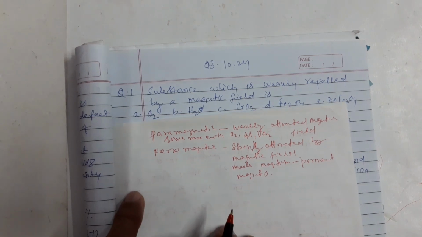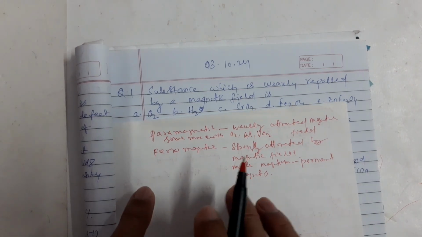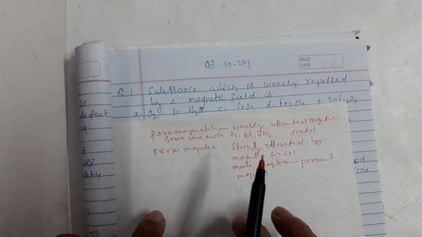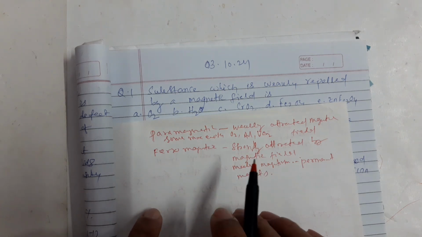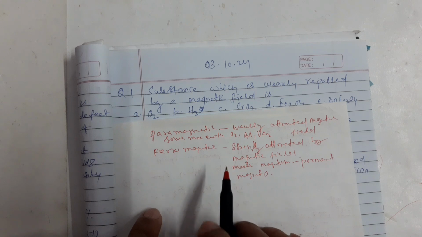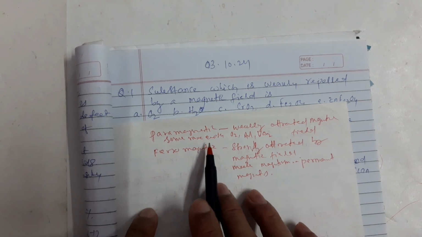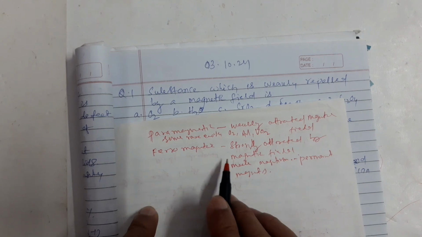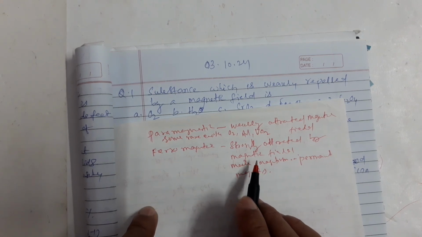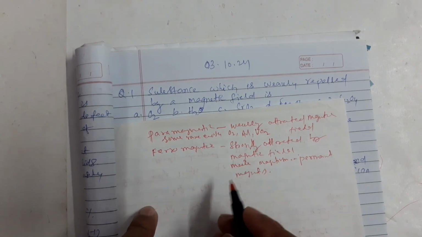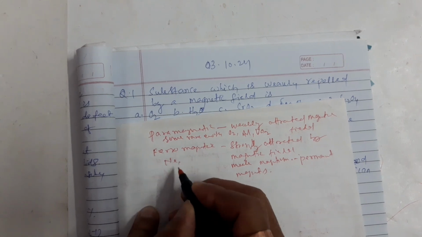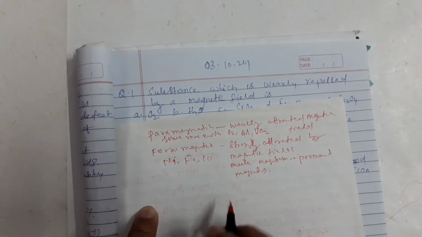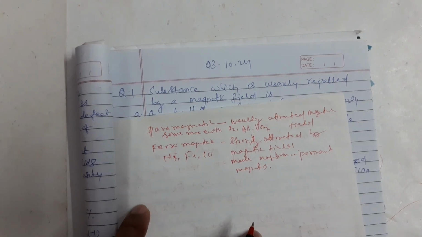Rare earth elements are the substances placed at the last of the periodic table, that is the F block. Then which are ferromagnetic substances? Iron, nickel, cobalt. These are ferromagnetic substances.